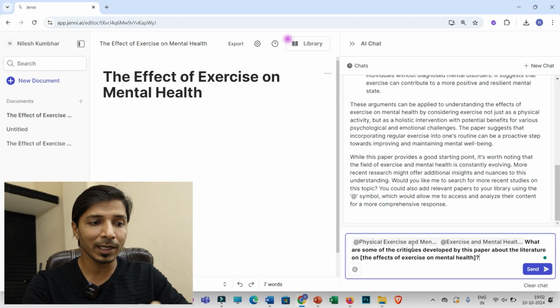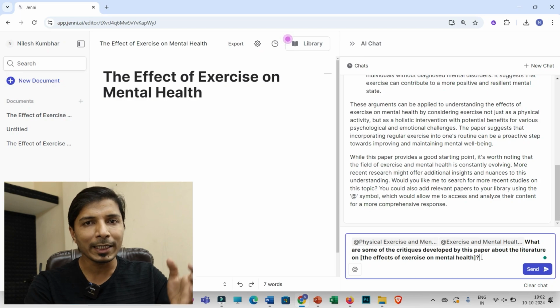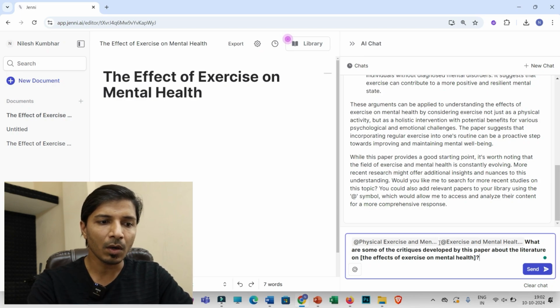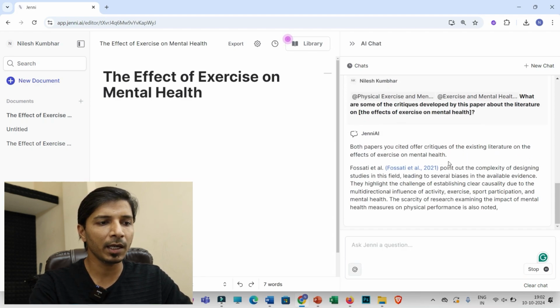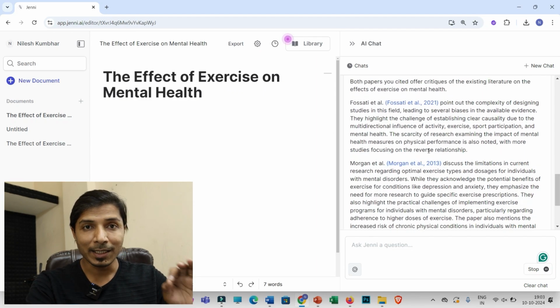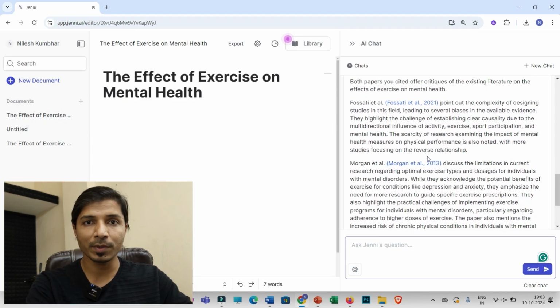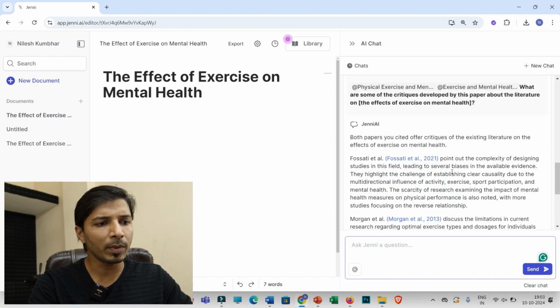So if you are selecting the recent or latest research articles, definitely you will be able to identify the gaps within all this literature. So now you have to click on send. So Genie has started thinking, and you will be able to see this with proper citation. You will get this information. Okay, so that is one of the most important points. So you will be able to see this.